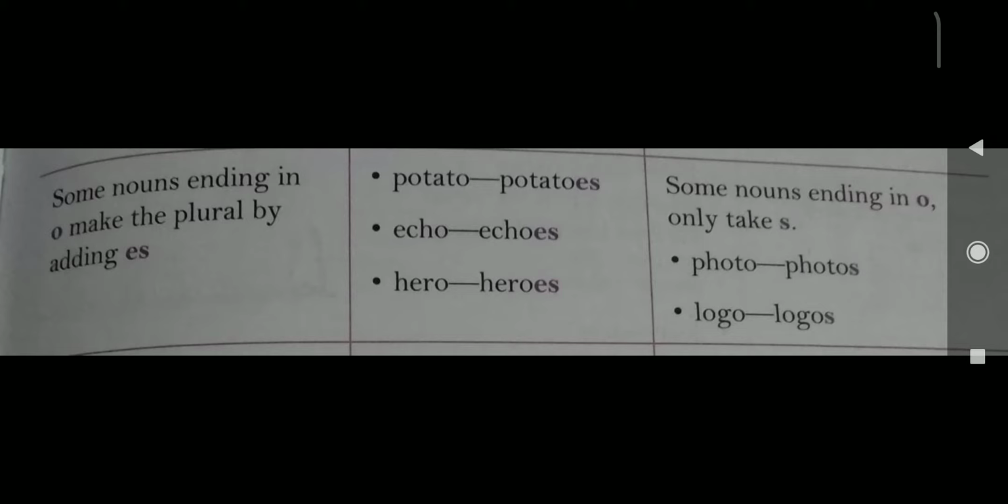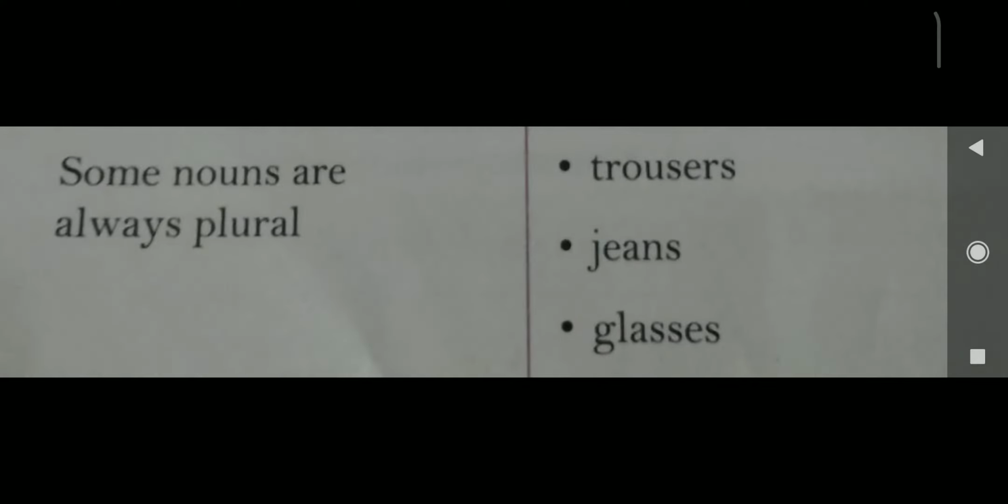Now next rule. Some nouns ending with o make the plural by adding es. For example, potato, potatoes, hero, heroes. Some exceptions are here. Some nouns ending in o only take s. Suppose photos, logos. Now the next rule is some nouns are always used in plural. These words are automatically plural: trousers, jeans, glasses. There is no need to change these words.